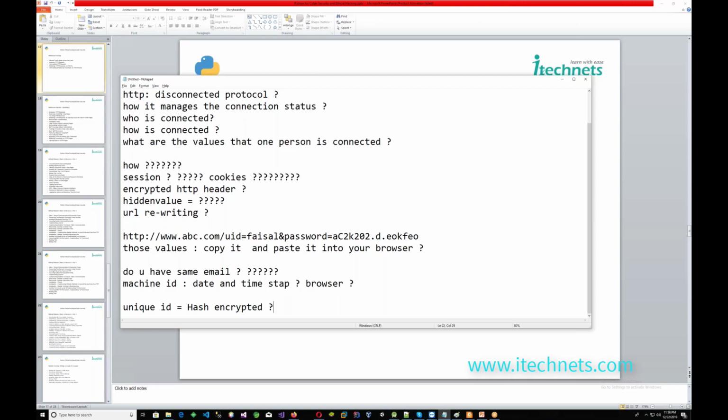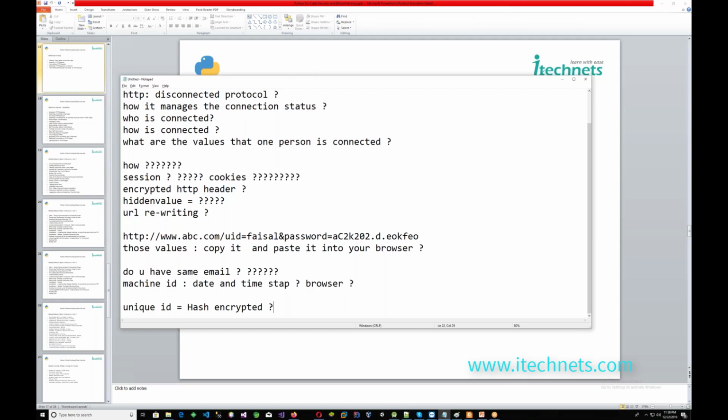Then the client side can communicate further by moving to other pages. If I copy that URL and paste it on my side, I can never get the same response. But if you are in between the HTTP request and response, you can do it, yes or no.